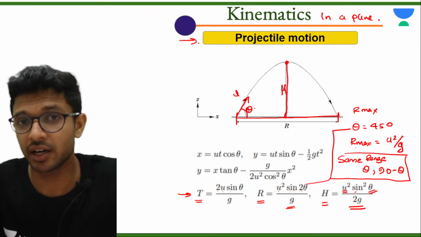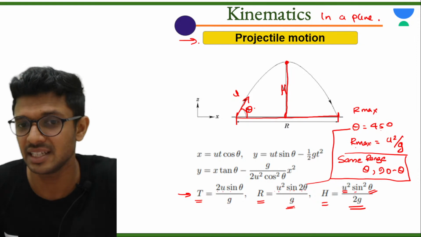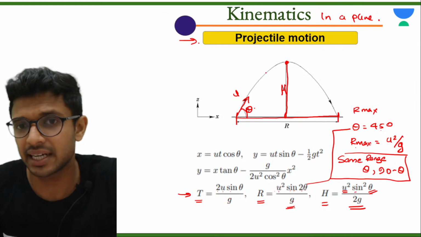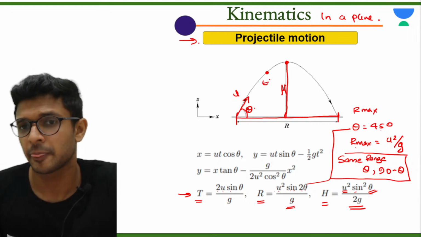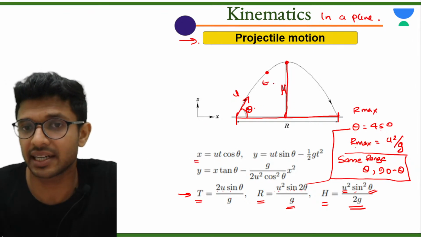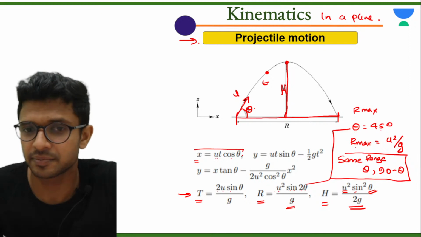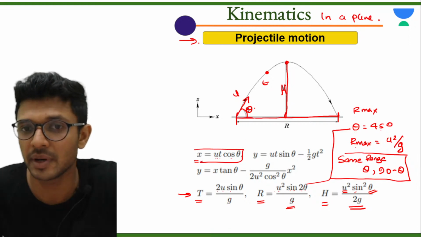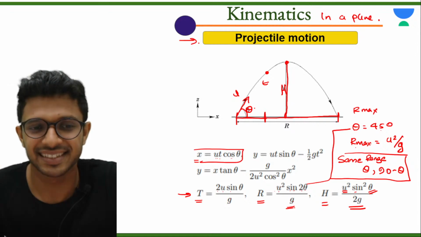Sometimes those who are doing some higher level problems of a projectile motion might have seen these things. Matlab, when the particle is at some random point, let's say the particle is here after some time t. The question will be, what is the x component of the particle when the particle is here? Formula is u cos theta into t or ut cos theta. X component matlab the displacement the particle has covered in the x direction, as you all can see.